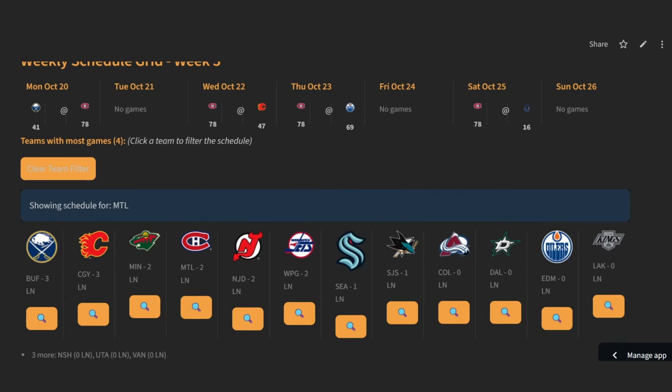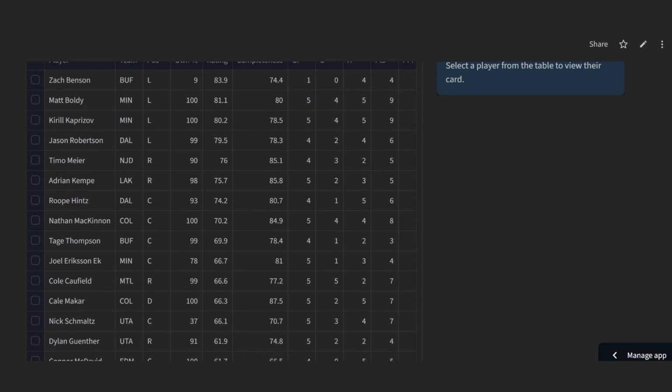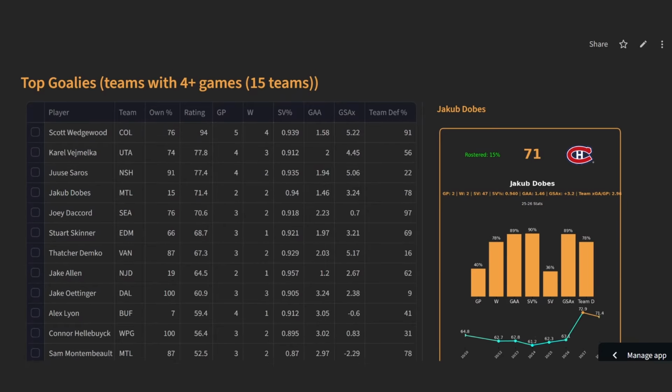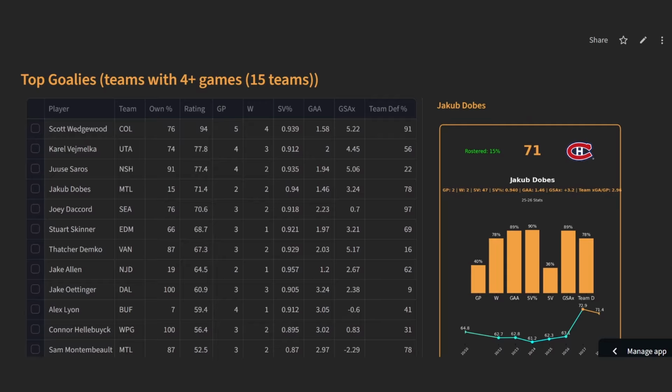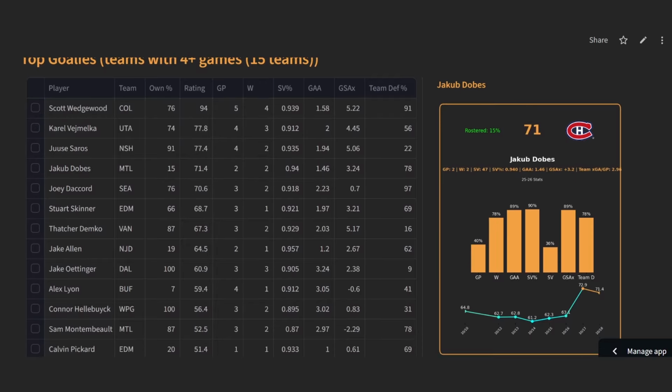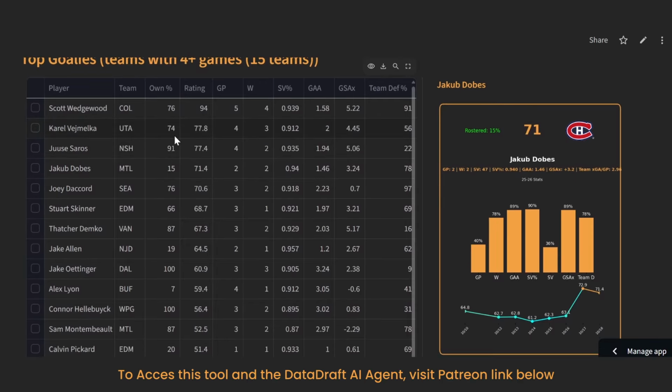You probably get 3 from Montembeault and then 1 from Dobesh. But on that Wednesday, Thursday back-to-back, you could take a look at Dobesh. He's been really good so far this season. Now, as we look at some of these other guys, this list is just the goalies that have the 4-game weeks. So you're looking at some of these guys without the filtering options.